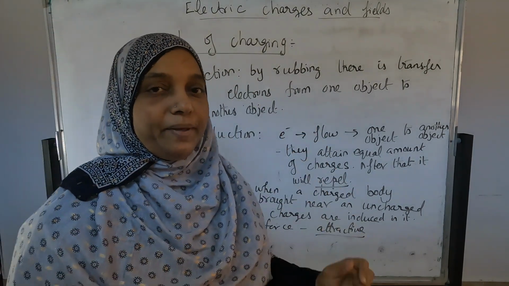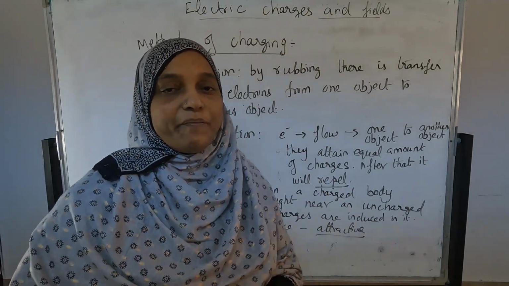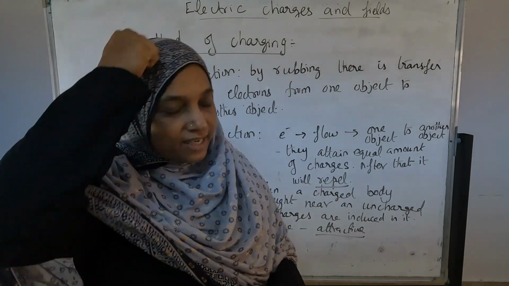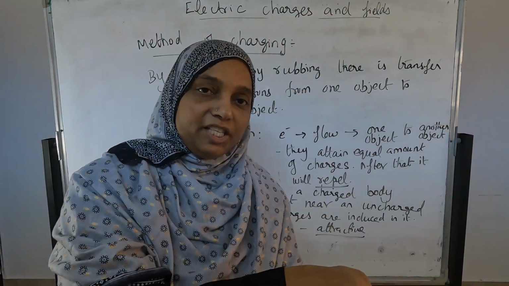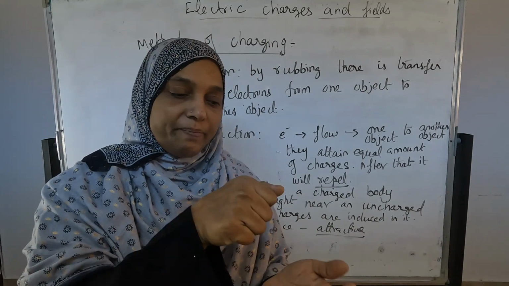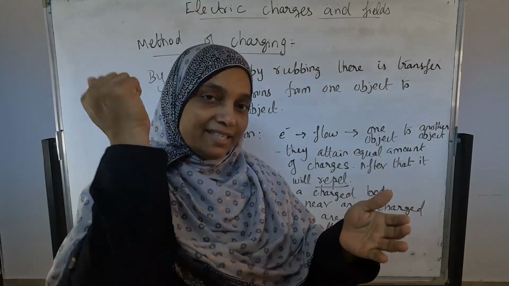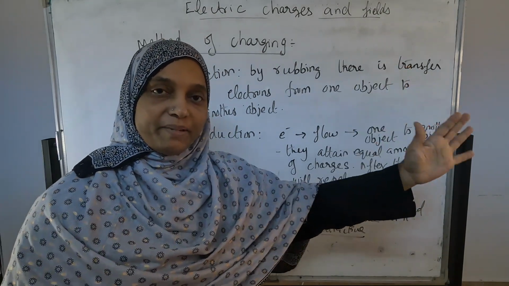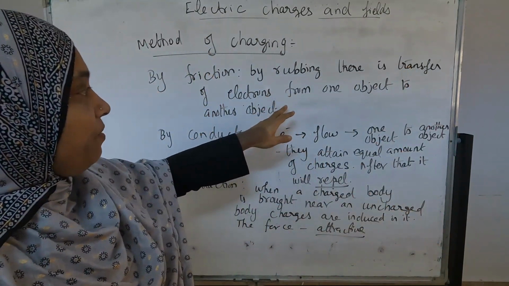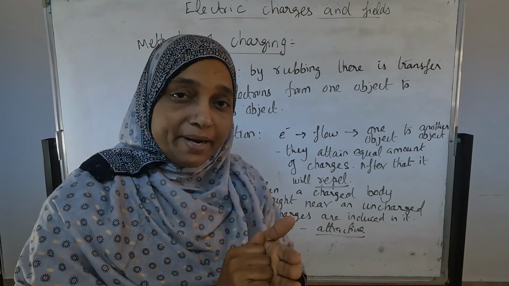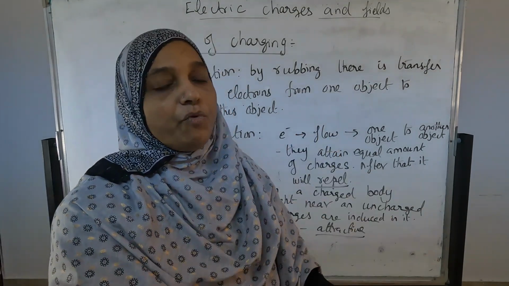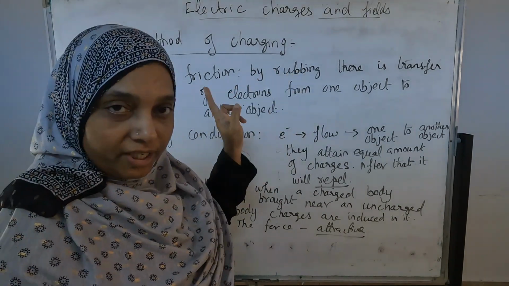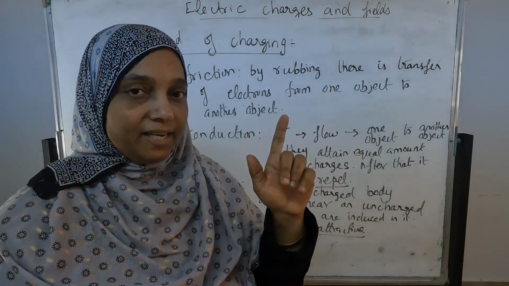Methods of charging: here three types of method they are telling. One is by friction, which we already know. We rub the comb and touch it to the papers, and the bits of paper start to be attracted by the comb. This is rubbing. The glass rod I explained is also the rubbing method. In rubbing, the transfer of electrons from one body to another body is happening. Through friction we are charging the body.